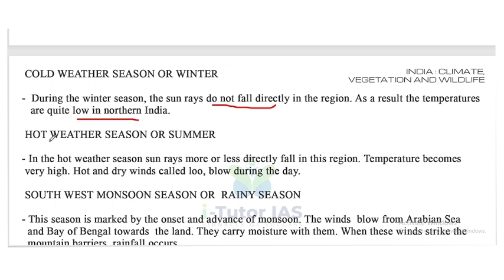The second one is the hot weather season or summer. As the name denotes, in the hot weather season, sun rays more or less directly fall in this region. So what happened? The temperature becomes very high. And in that period, hot and dry winds called loo blow during the day. So in that period, a hot wind blows during the daytime, that is called loo.